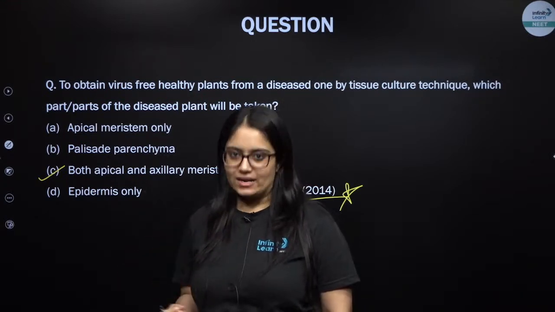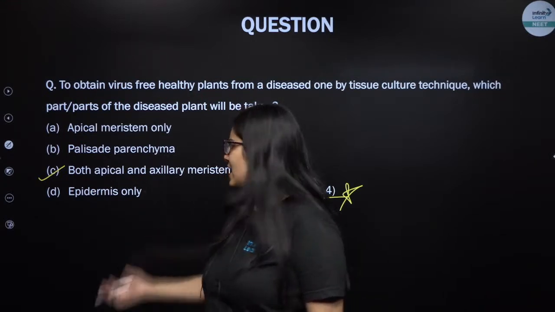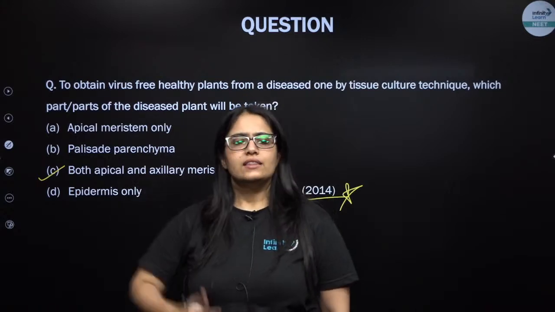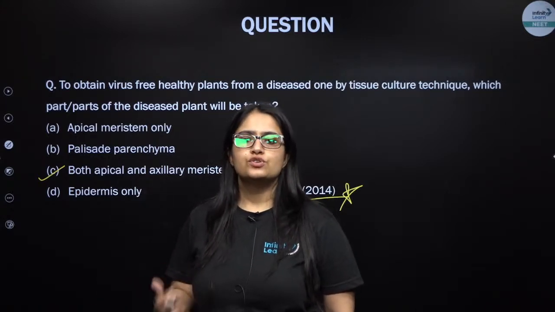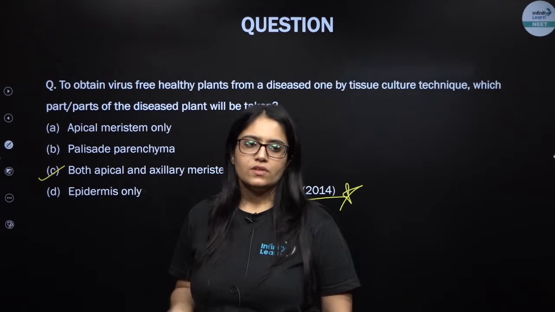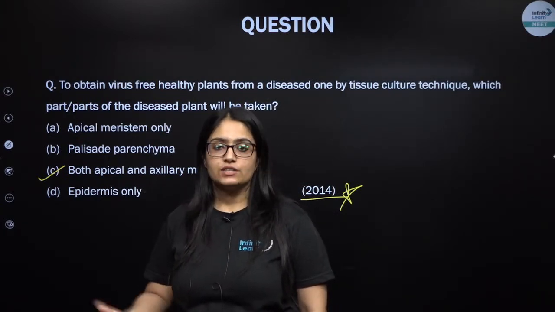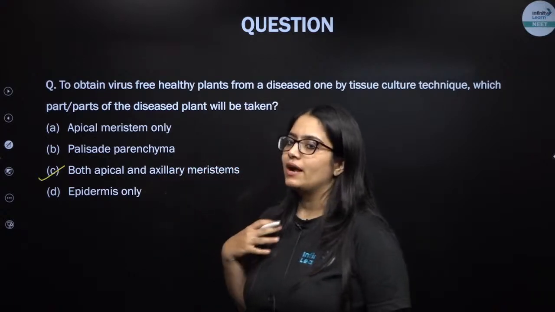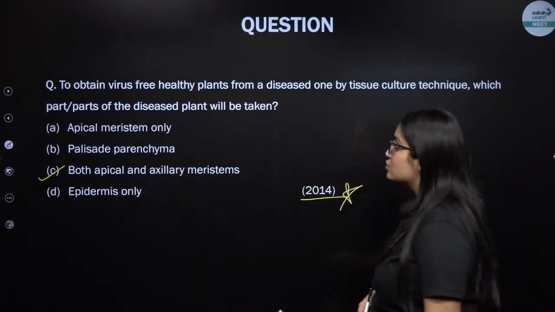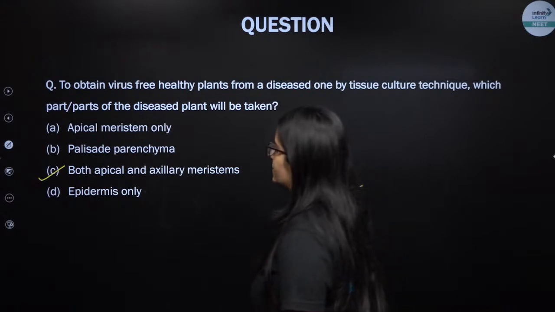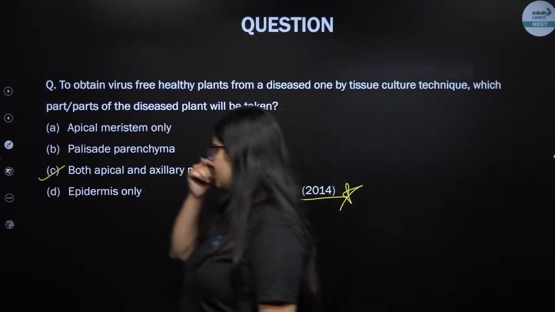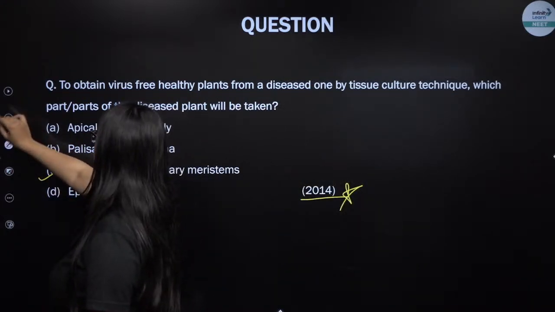Hence, if you extract meristematic tissue, axillary or apical, and use it in your tissue culture to produce new plants, you will be able to obtain healthy virus-free plants from a source plant which is already diseased, infected by the pathogen. Next question. So please remember this one.